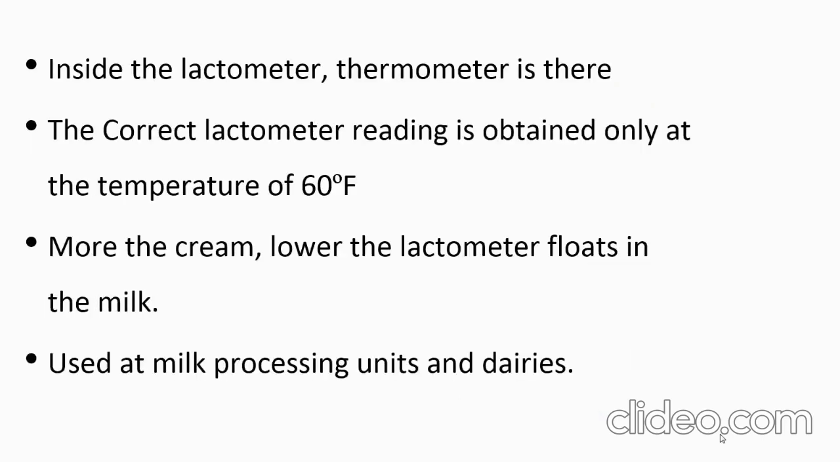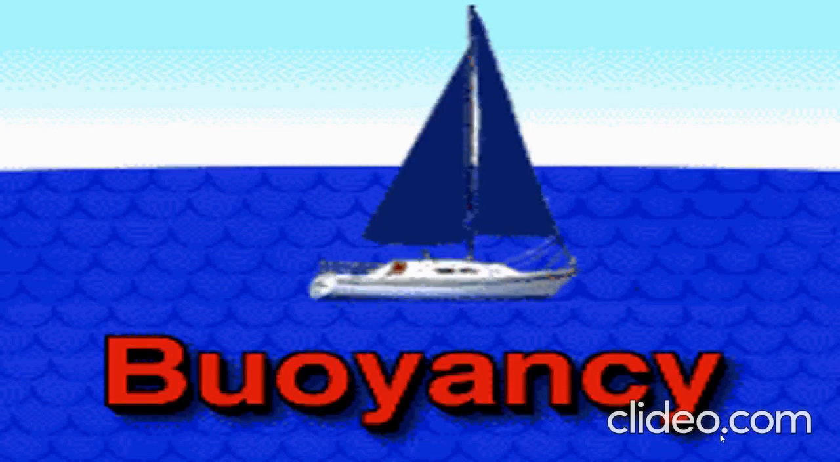Inside the lactometer, a thermometer is there, extending from the bulb up into the upper part of the test tube where the scale is located. The correct lactometer reading is obtained only at a temperature of 60 degrees Fahrenheit. A lactometer measures the cream content of milk. The more the cream, the lower the lactometer floats in the milk. The average reading of normal milk is 32.